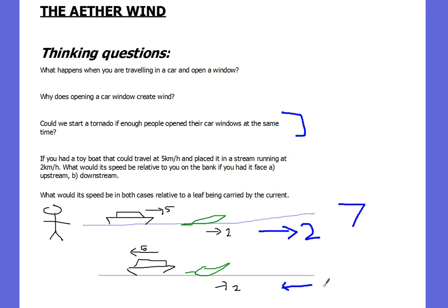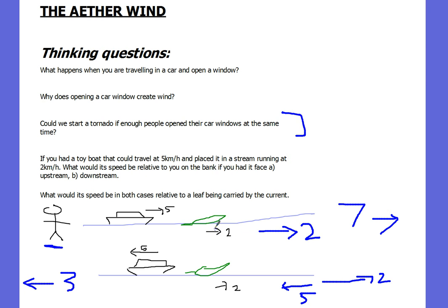In this case, though, we've got the boat traveling upstream against us. So the stream is actually traveling this way at 2 kilometers per hour. The boat's traveling upstream at 5 kilometers per hour. I would say, therefore, that the net result is this boat's actually going to be, relative to you, traveling upstream at 3 kilometers per hour. And that's compared to your frame of reference. But in another question here, in both cases, what would the speed be relative to this little leaf here that's being carried by the current?